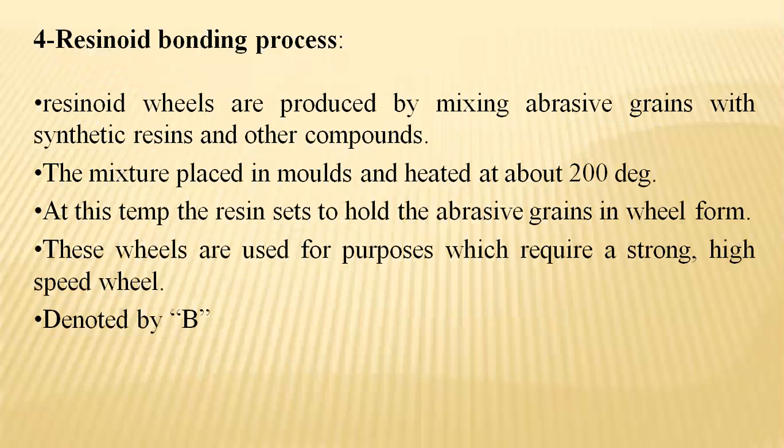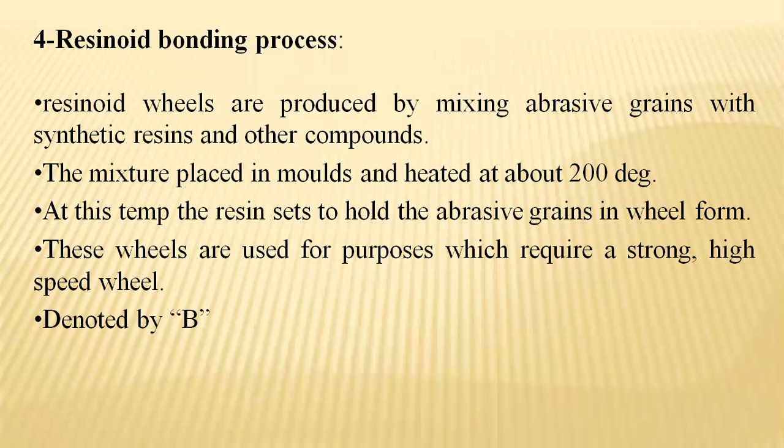Coming to the resinoid bonding process, resinoid wheels are produced by mixing the abrasive grains with synthetic resins and other compounds. Usually the mixture is placed in molds and heated at about 200 degrees.